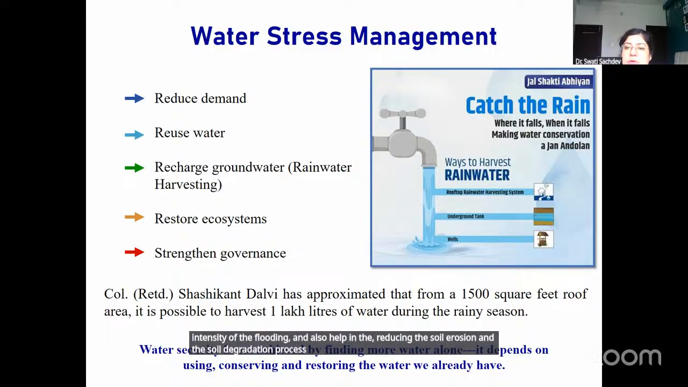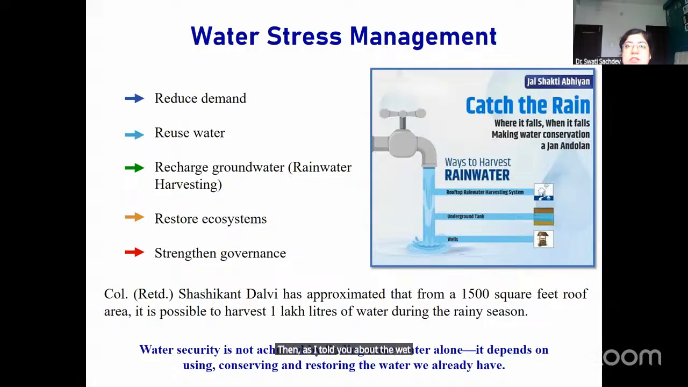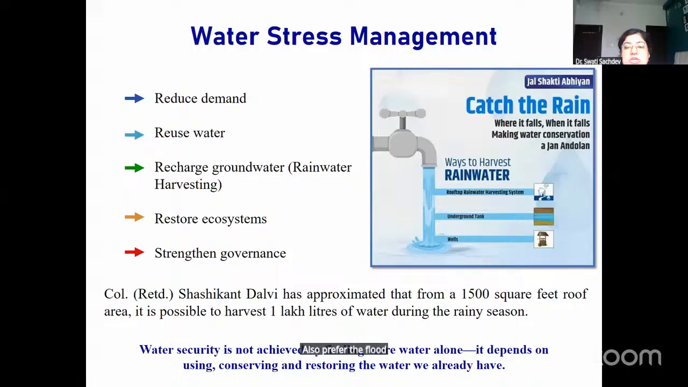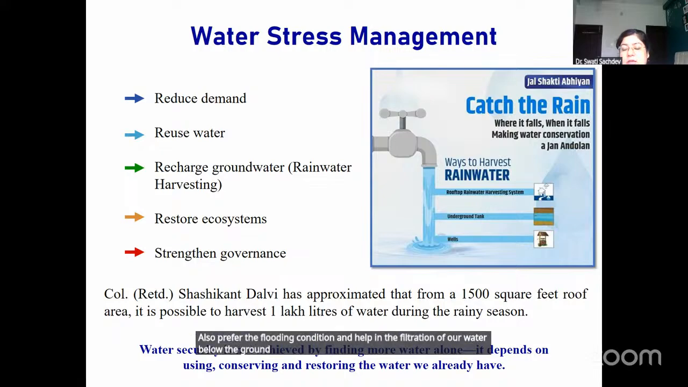Then, as I told you about the wetlands, wetlands are a natural ecosystem. These are the areas which remain flooded with water either temporarily or permanently throughout the year. These natural ecosystems also buffer the flooding condition and help in the filtration of water below the ground, helping in the recharge of the groundwater.